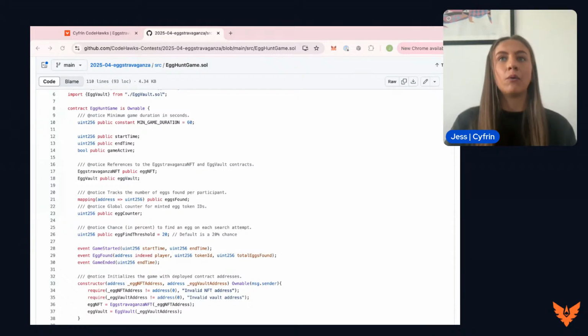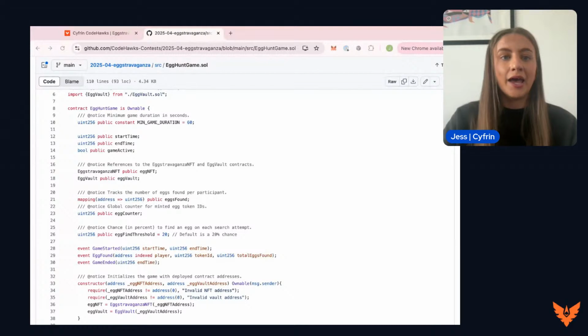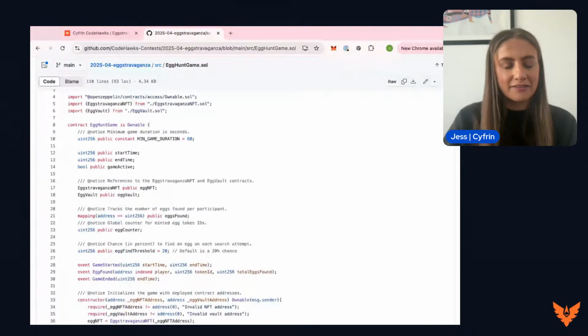Now, when we're setting the threshold, obviously the lower the threshold, the less likely a user will be successful and the less likely an NFT will be generated. I think that understanding is important when we're looking through these state variables here. So the first state variable we have is the minimum game duration.